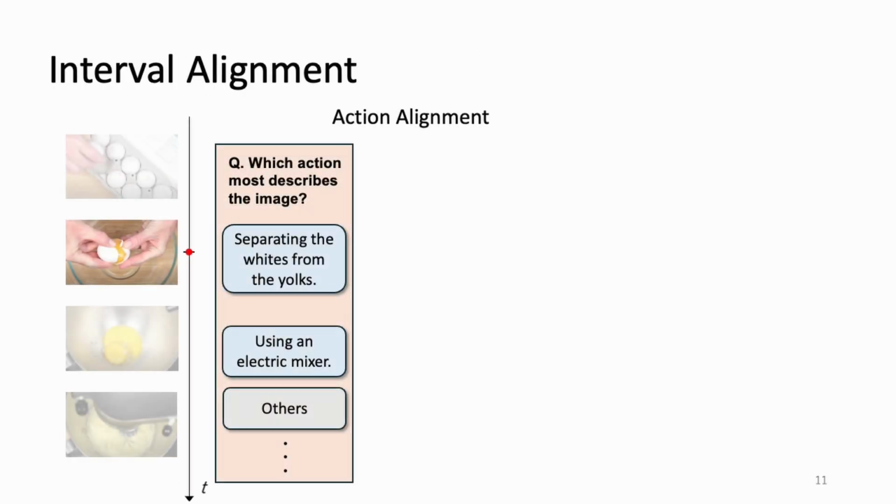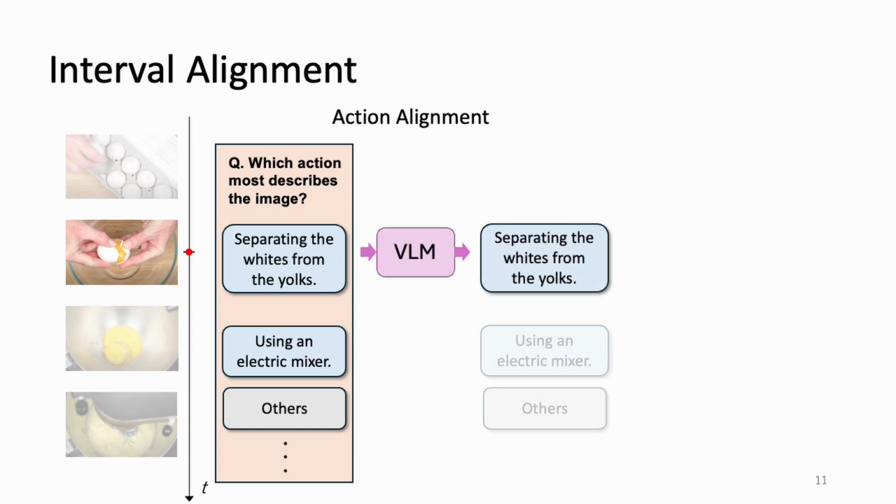We also utilize VLMs to ensure that each video frame is aligned with the correct action and the corresponding object state description. First, we conduct action alignment. For each video frame, we take temporally close inferred actions and use a VLM to infer the most plausible action, including an option that represents no action or other action is happening. If no action is happening, the video frame is not used for training.